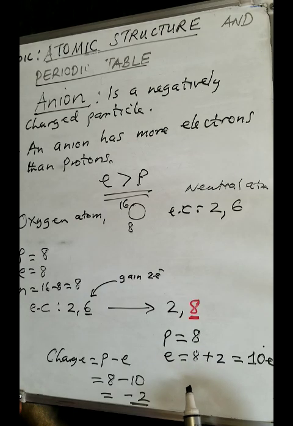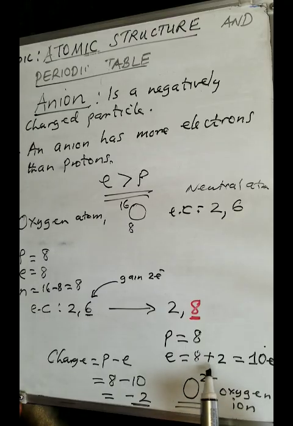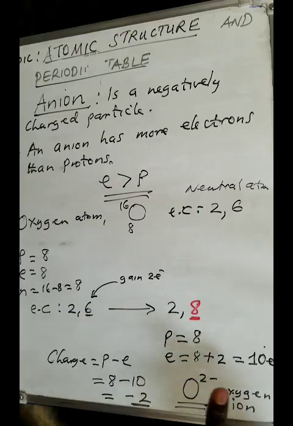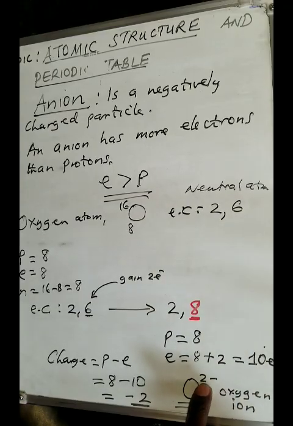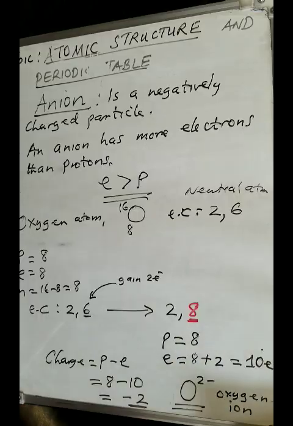So you can now write O and you write 2 minus. You start with the symbol, then the charge. This is what we call an oxygen ion. And the moment you see a 2 minus there, it simply tells you it has gained. That negative tells you it has gained. How many has it gained? 2 electrons. So that is what it simply means. This is the oxygen ion.